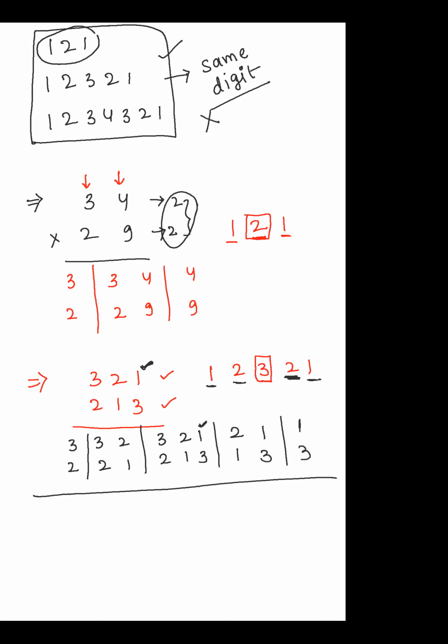So in this way, I will take another 4-digit case also. If the multiplicand and multiplier contain 4-digit numbers, then what is the palindromic number?